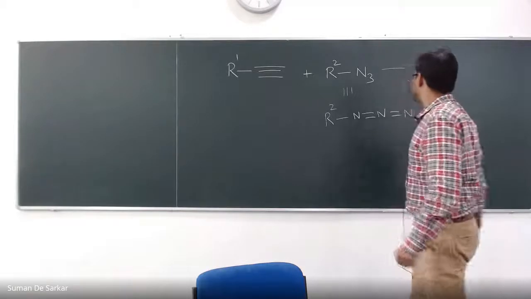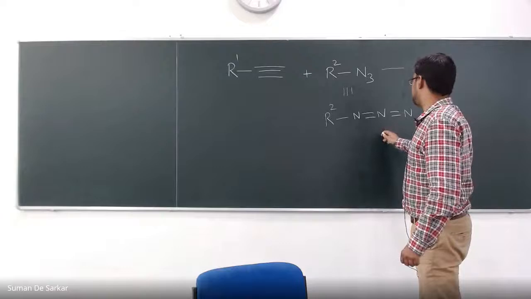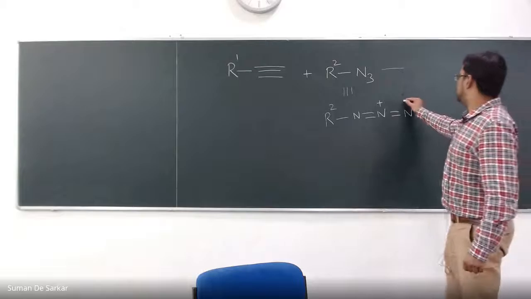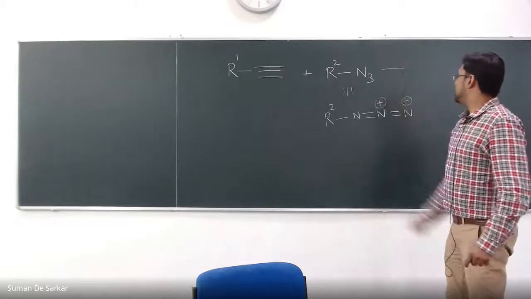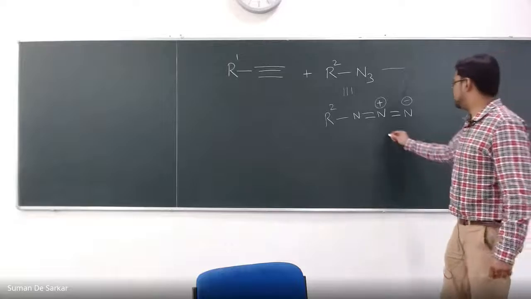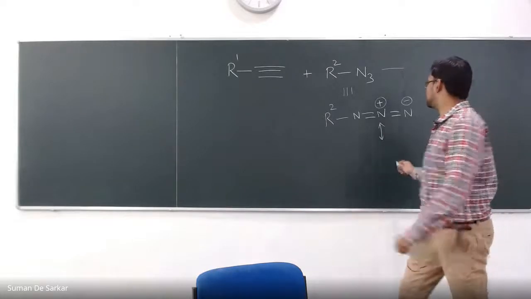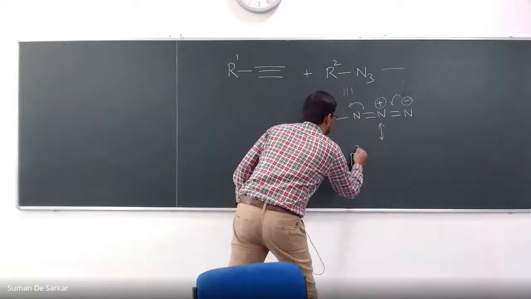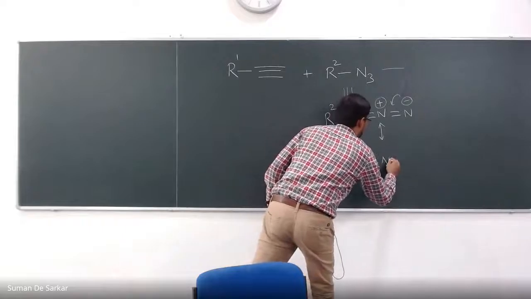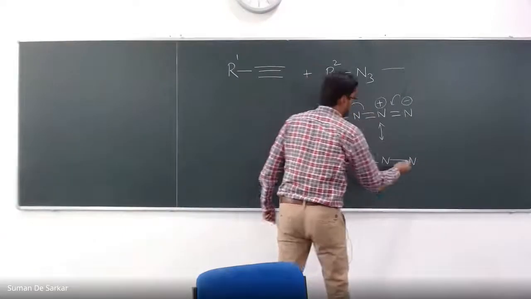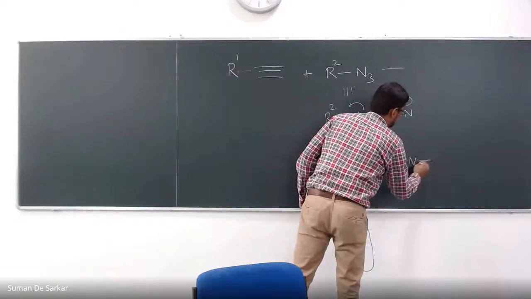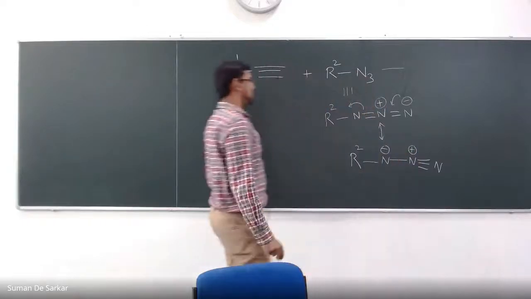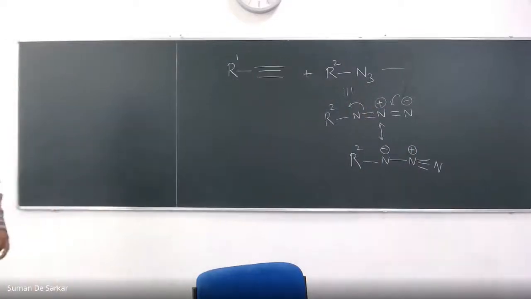You have to be careful with the positive and negative charges on nitrogen. The middle nitrogen has 4 bonds, so it must be plus, and this one is minus. Of course, you can have several resonance structures for this. We can push this bond here, so R2 here, then minus here, plus here. So these are the two major resonance structures.